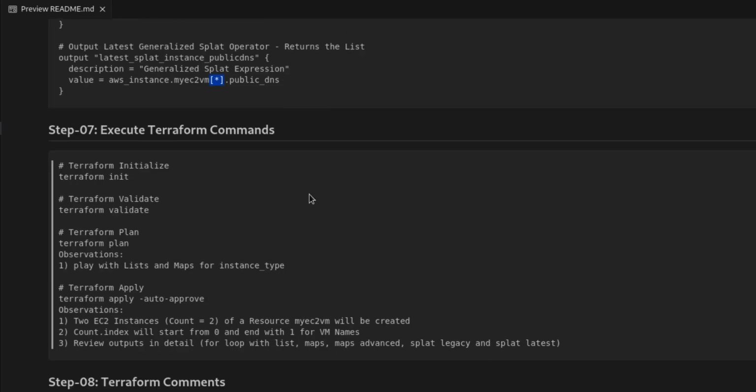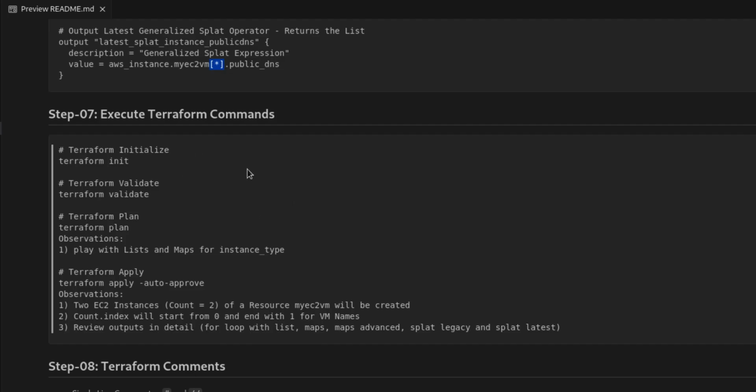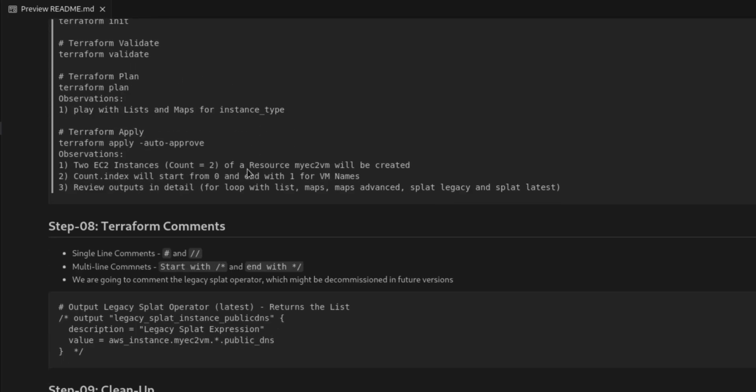Then execute the Terraform commands. We already know init, validate, plan, and then apply. Then the observation will be to verify. We can use -auto-approve also while applying. Two EC2 instances will be created, because count is equal to 2 of resource my-vpc2. Count.index will start with 0 and end with 1 for the virtual machine names. Review the output in detail. That's what we are going to study.